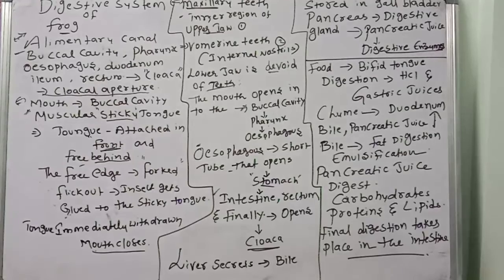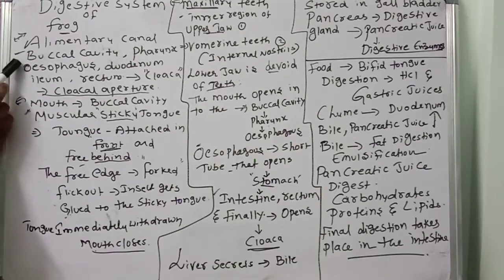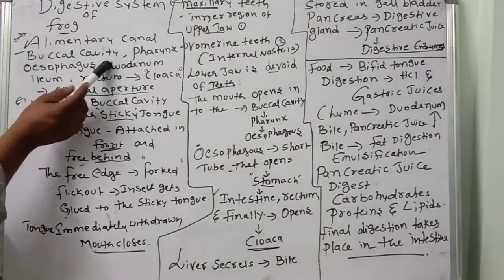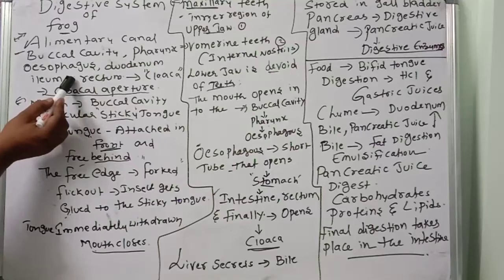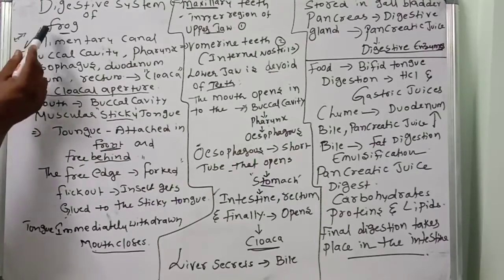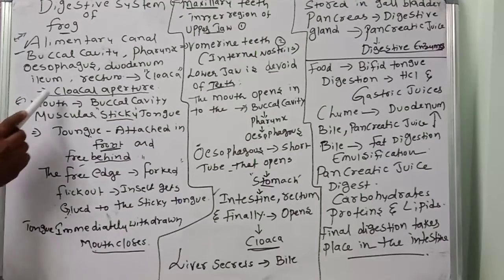What you have to understand, observe very carefully, children. The digestive system of the frog consists of the alimentary canal: buccal cavity, pharynx, esophagus, duodenum, ileum, rectum. Okay, these are all very important. These all open into the cloaca, and the cloaca to the cloacal aperture. These are the parts of the digestive system of the frog, especially the alimentary canal parts.